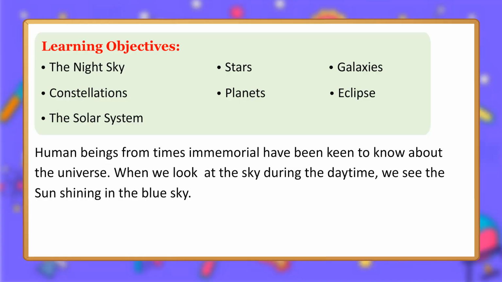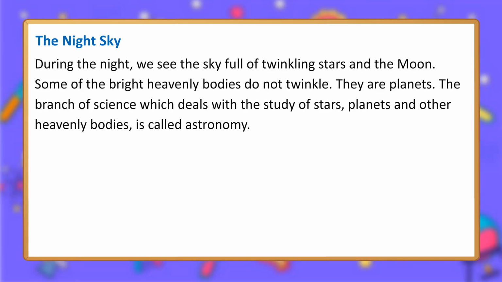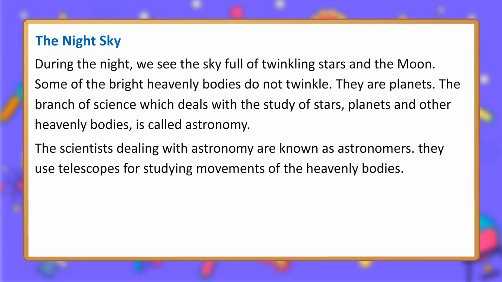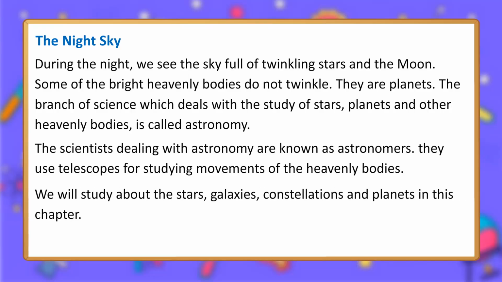When we look at the sky during the daytime, we see the sun shining in the blue sky. The night sky. During the night, we see the sky full of twinkling stars and the moon. Some of the bright heavenly bodies do not twinkle. They are planets. The branch of science which deals with the study of stars, planets and other heavenly bodies is called astronomy. The scientists dealing with astronomy are known as astronomers. They use telescopes for studying movements of the heavenly bodies. We will study about the stars, galaxies, constellations and planets in this chapter.